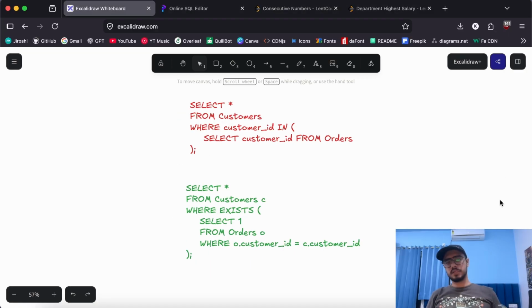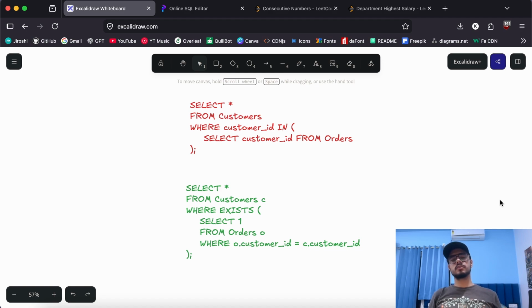Now look at these two queries. Which one do you think is better? I have highlighted the bottom one as green, so you obviously know the bottom one is better. But why? In the above query, we are using the in keyword, and in the bottom query, we are using the exists keyword. The exists keyword is actually much more optimal to use in production scenarios rather than the in keyword. Actually, in should be avoided usually.